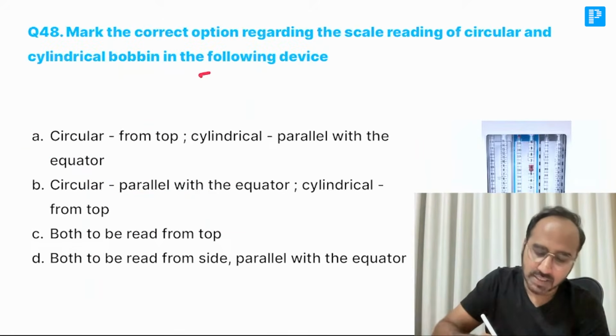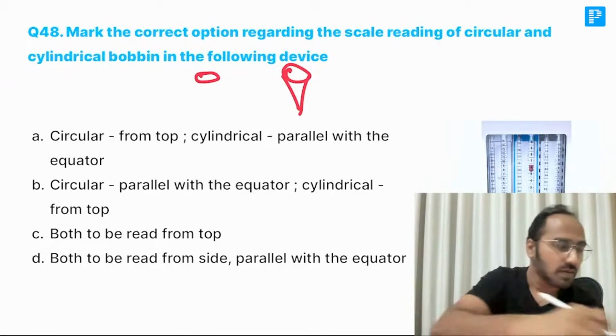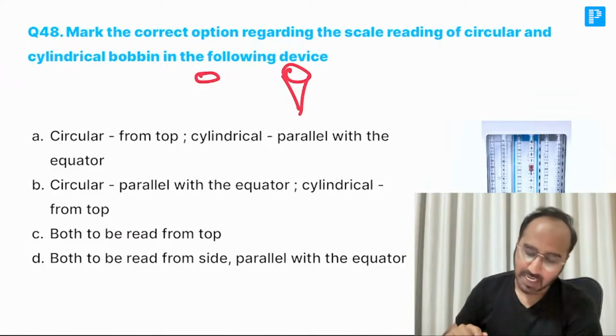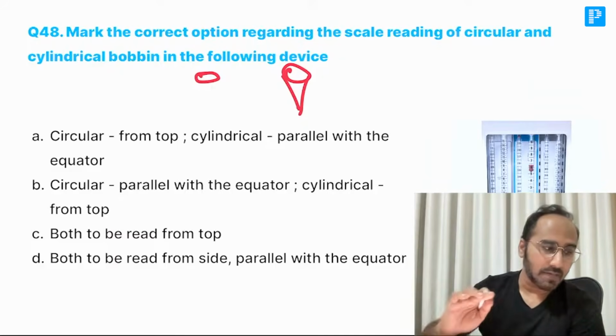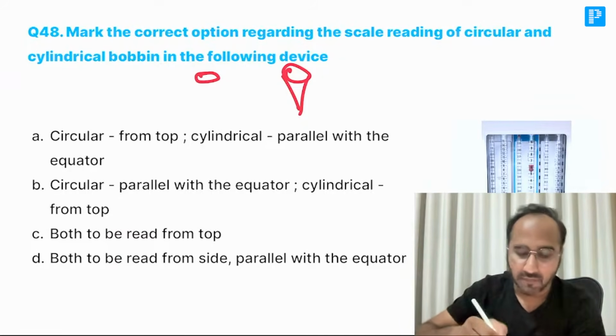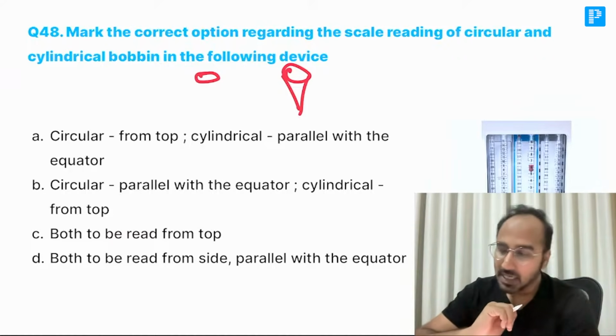There is a circular bobbin and a cylindrical bobbin. So he's basically asking which is right: by looking at which part of the bobbin you can tell the flow rate of the gases which is being given to the patient. So what's the right answer over here, guys?